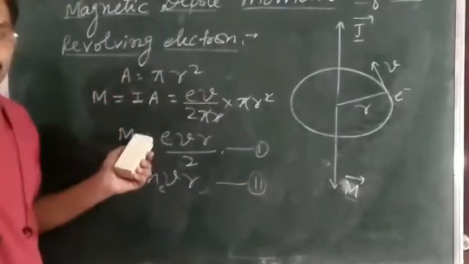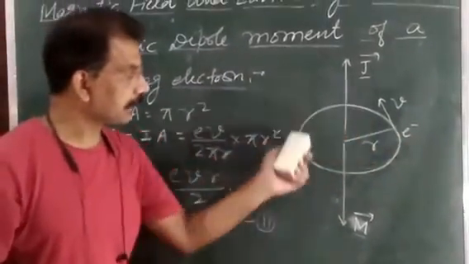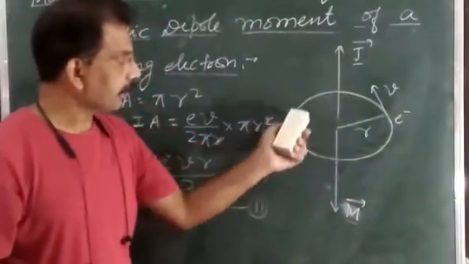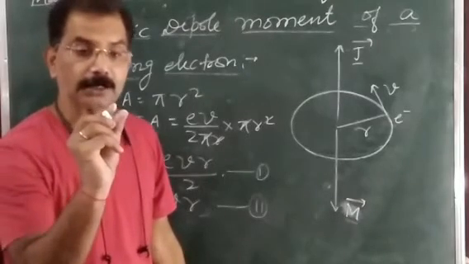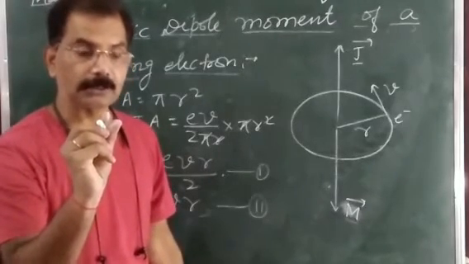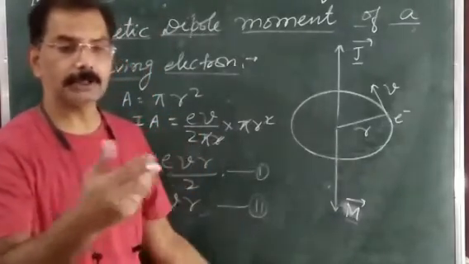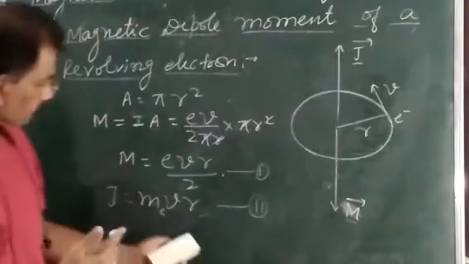So 1 is the expression for magnetic dipole moment due to this current loop, meaning an electron revolving in an orbit around the nucleus behaves like a small current loop, and that small current loop behaves like a bar magnet, and then it will produce a magnetic dipole moment.